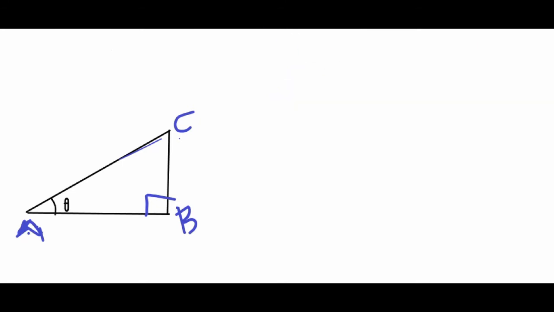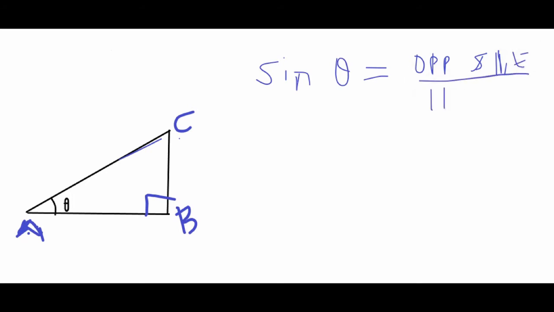And we defined some values called sine, SIN, of the angle theta, which is defined as opposite side divided by hypotenuse. I hope you can understand this.